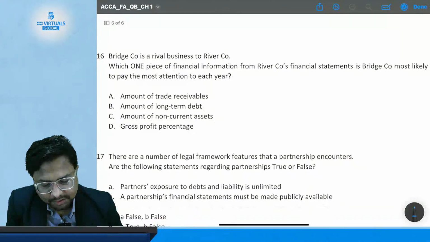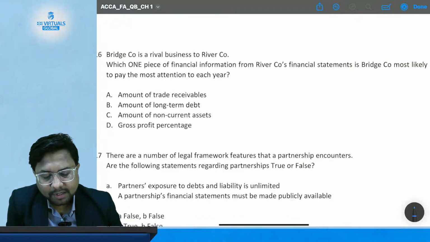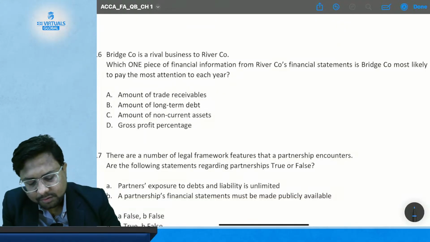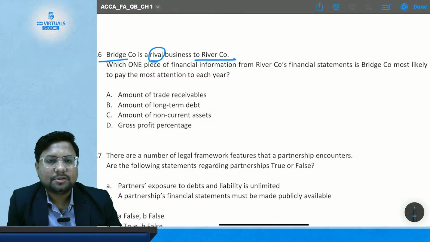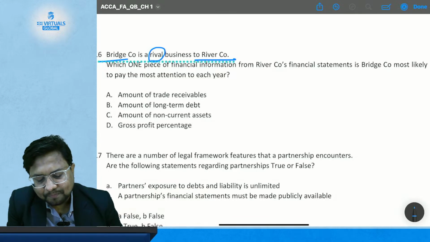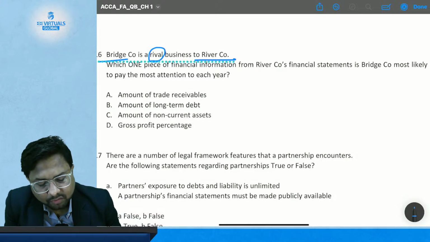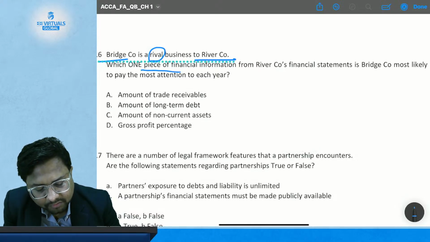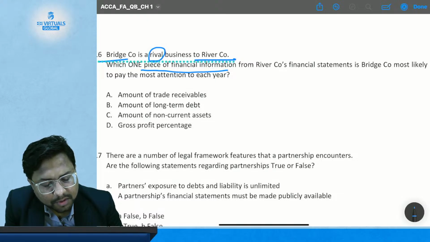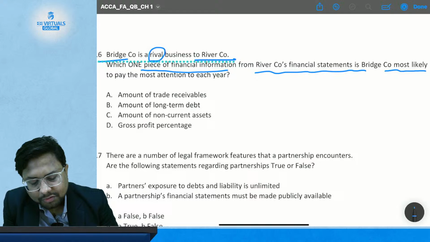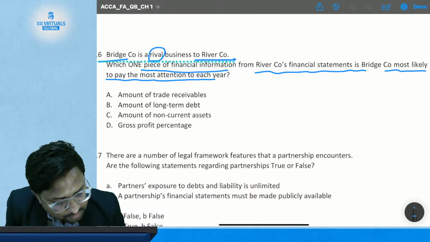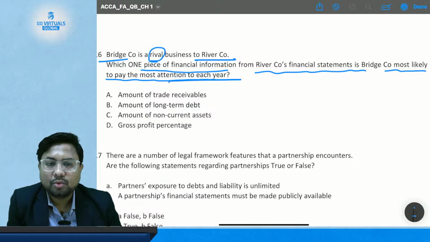Question number 16. Bridge company is a rival company to river company. So there are two companies, bridge company and river company, which are rivals to each other. So they are in a competition. Which one piece of financial information from River Company's financial information is Bridge Company most likely to pay the most attention to each year?